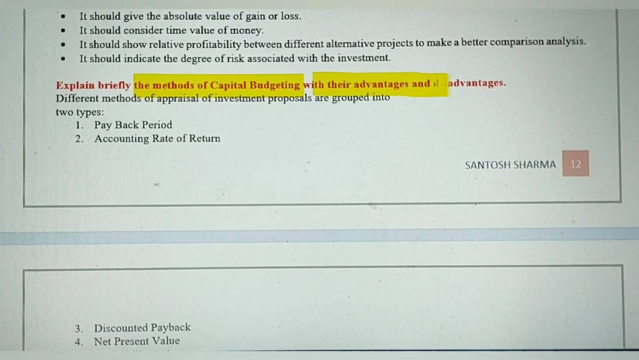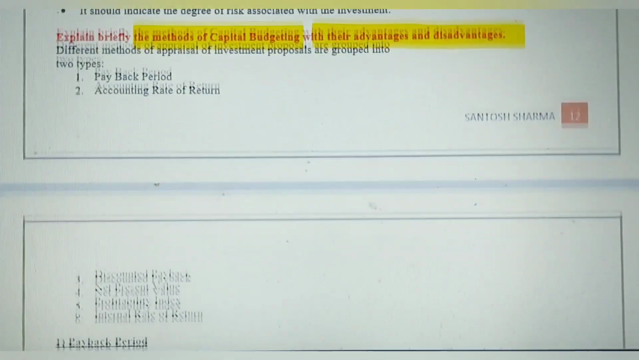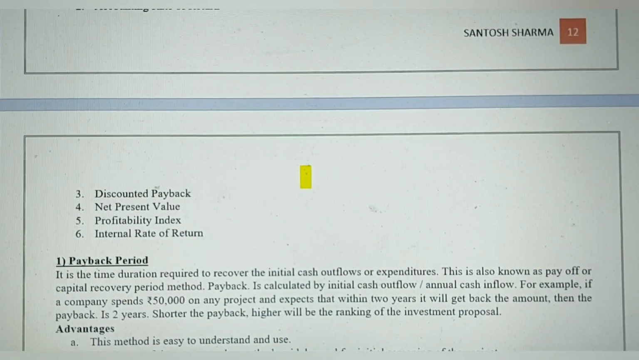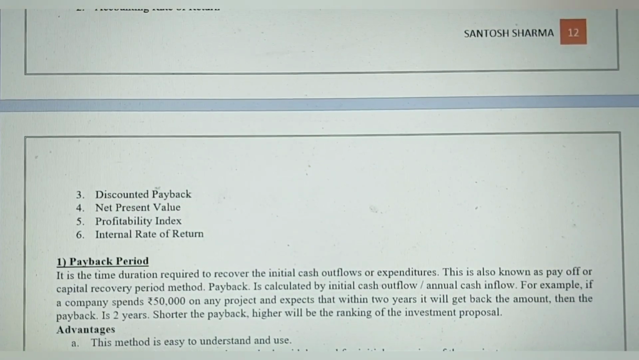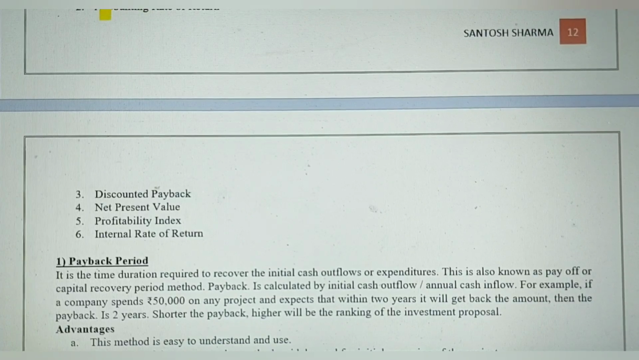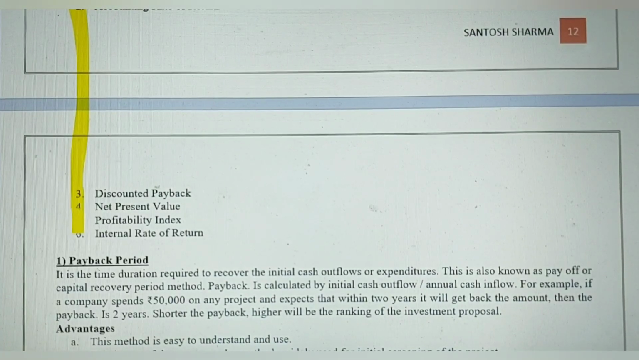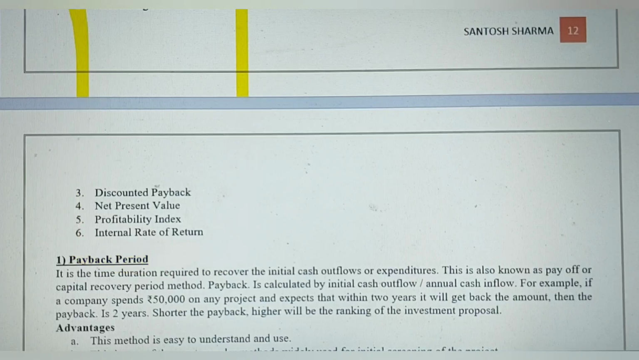and also state their advantages and disadvantages. Again, a very, very important question for all financial management students. The first one is payback period. You can also get all these methods in short notes also.